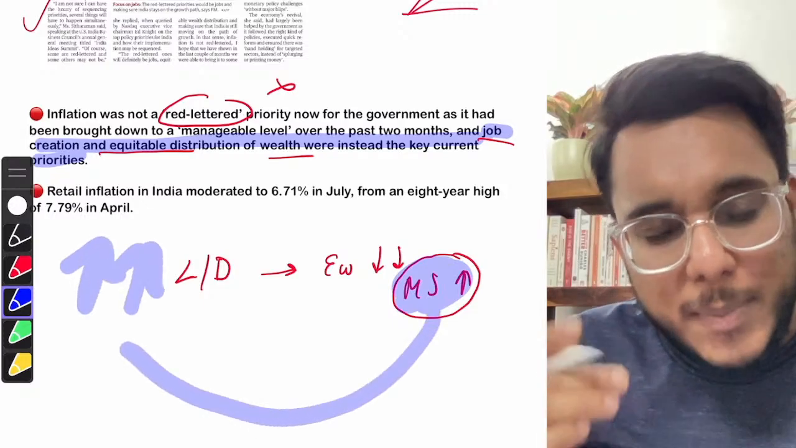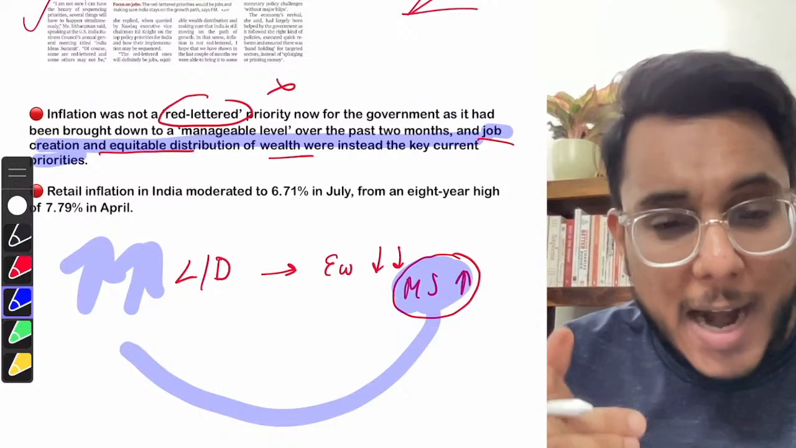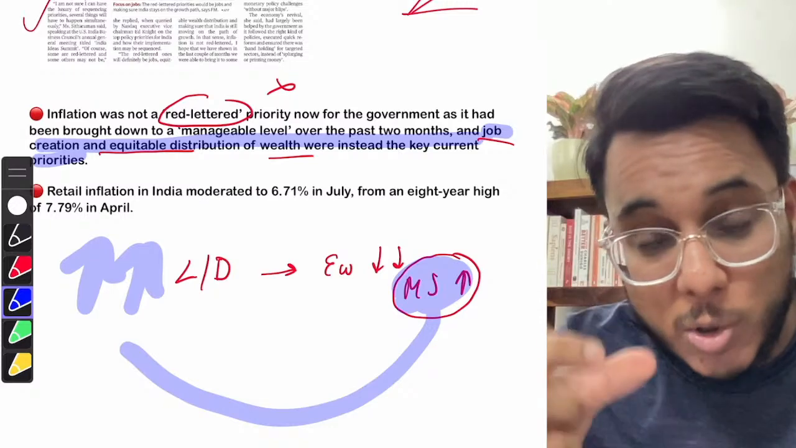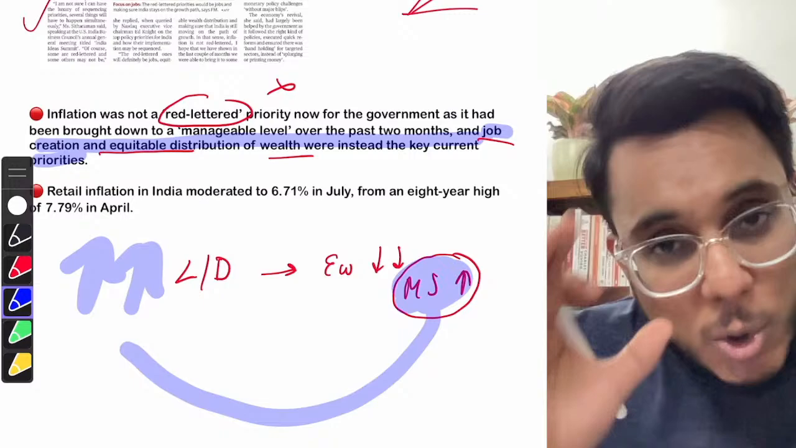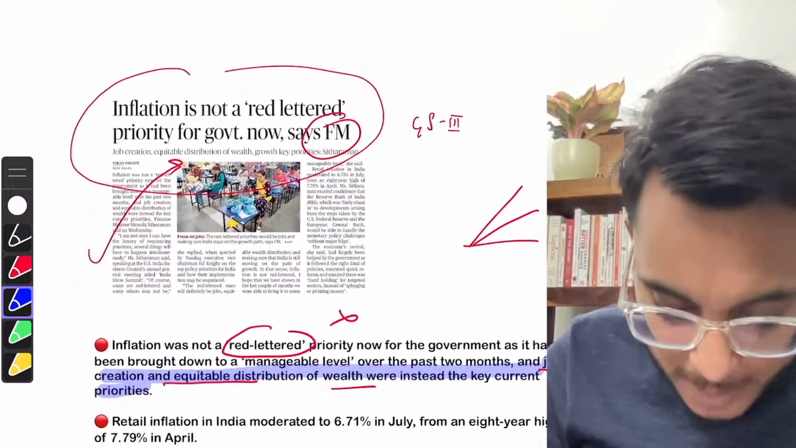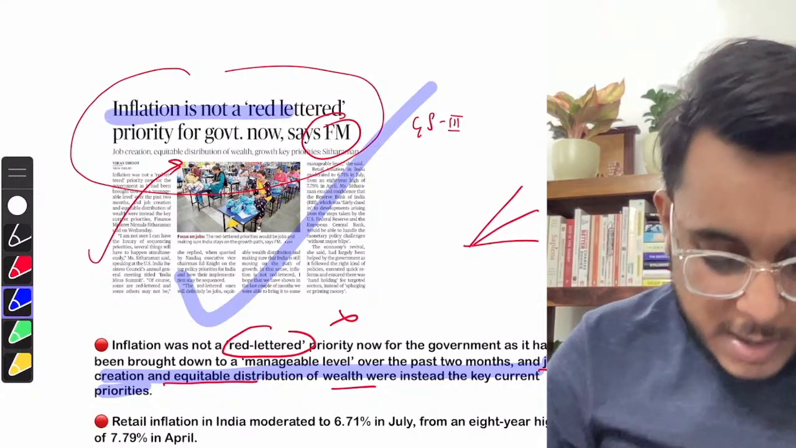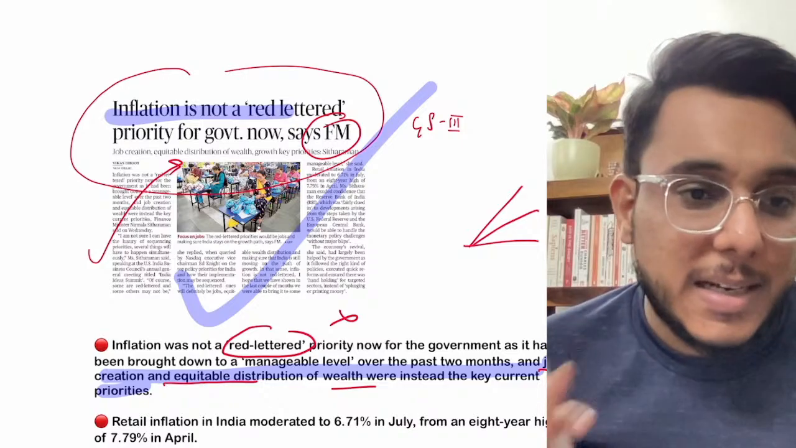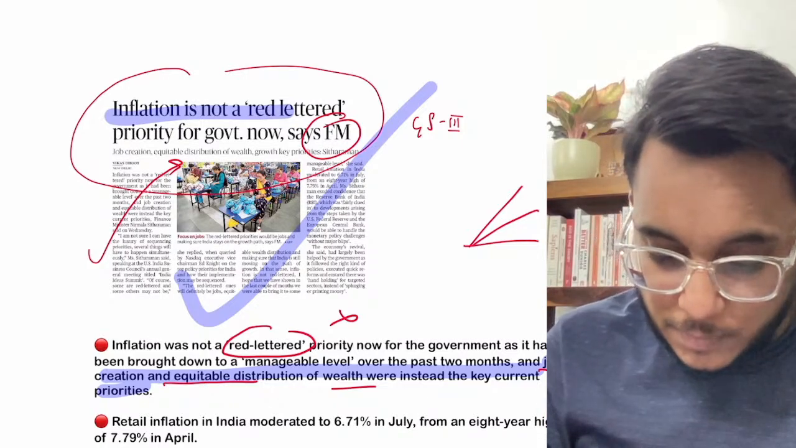Now the government is in a dilemma. If the government controls inflation, growth will go down, and if the government focuses on growth, inflation will go out of control. So you need to make a choice: bring growth or control inflation. The government has said that we want to bring more growth, and inflation is not a priority right now. This is what has happened. Beyond that, nothing is given in this article. Now we'll move to the next article.